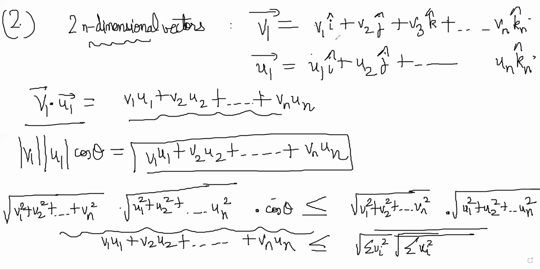So each of the components must be proportional. So that explains it in terms of vectors as well. Now what we'll look at is a slightly alternate form of Cauchy-Schwarz. This is called the Engel form. So what we'll see here is this.